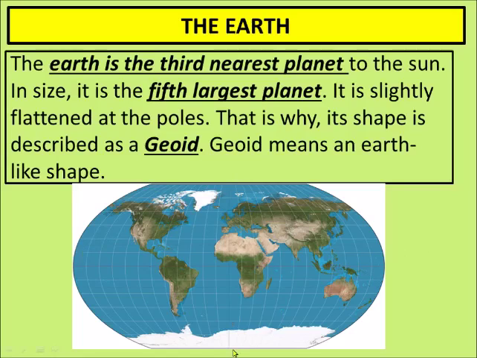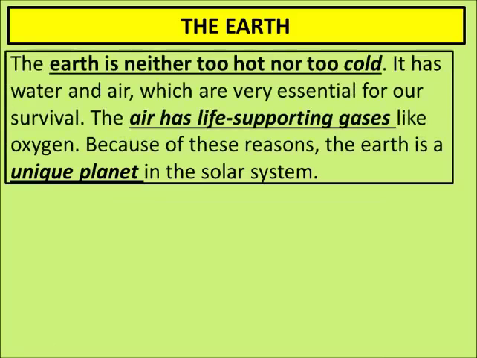You have seen the shape of a square, you have seen the shape of a circle, you have seen the shape of a triangle. But the shape of the earth is called geoid. Geoid means shape like earth, round from the sides and flattened from top and bottom, just like an orange. Have you seen an orange? It is almost round from everywhere, but the top and bottom are a little bit flat. So earth also has a similar shape, and such a shape is known as geoid shape.